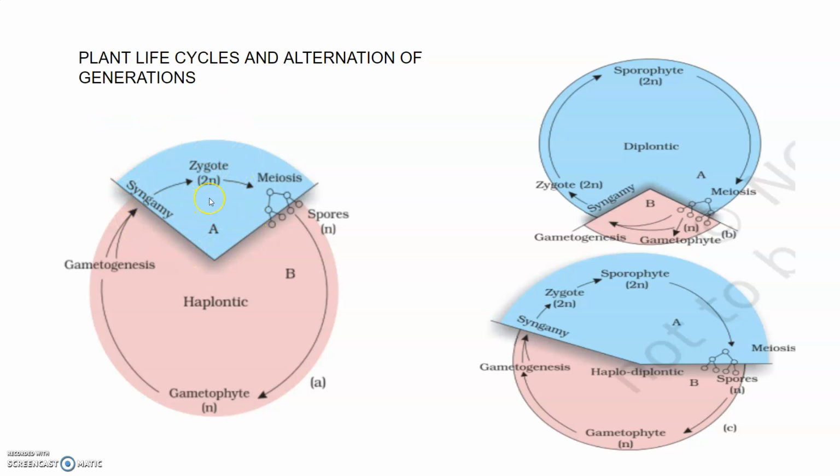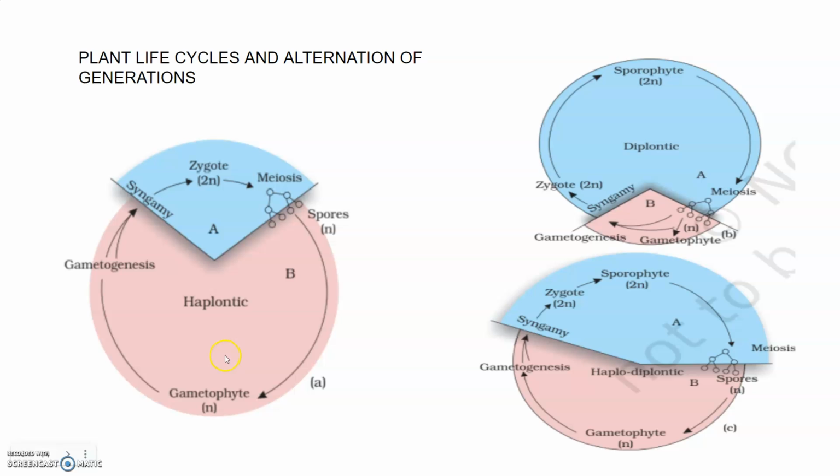Different plant groups represent different patterns of life cycle. First, the sporophytic generation is represented only by the one-celled zygote, and there are no free-living sporophytes. Meiosis in the zygote results in the formation of haploid spores.